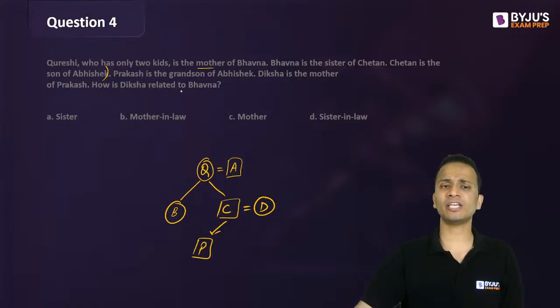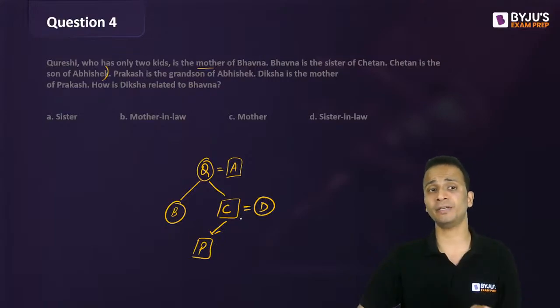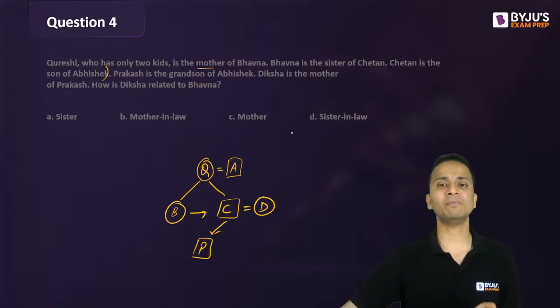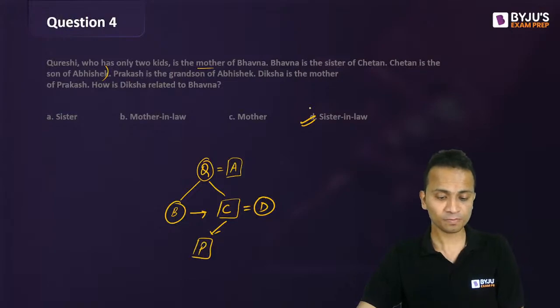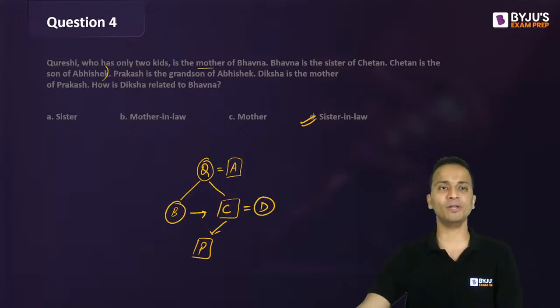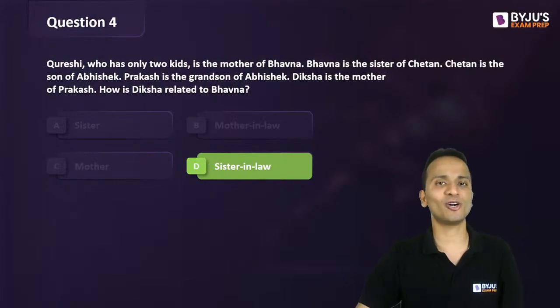So how is Diksha related to Bhavna? Whose son Prakash is has no bearing on the relation, but it was important whose wife Diksha is. So Diksha is the wife of Bhavna's brother. So I can say that the most appropriate answer here is option D, sister-in-law. And I can see around 20 students have given the same answer. Nice. Good to see that. Wonderful. So the correct answer here is option D, sister-in-law.